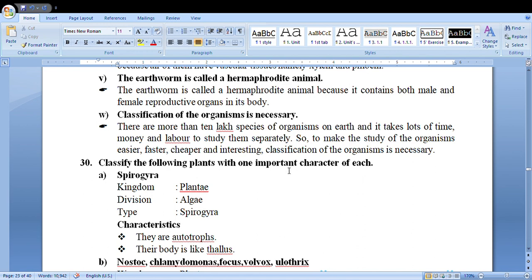Classify the following organisms with one important feature. Kingdom Plantae, division Algae, type Spirogyra. Characteristic features: they are autotrophs, their body is like thallus.